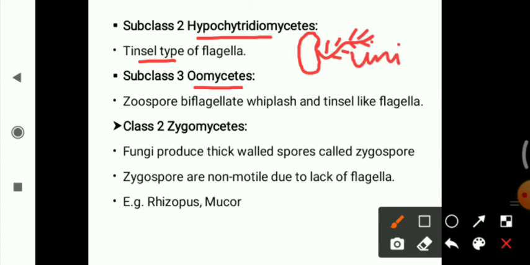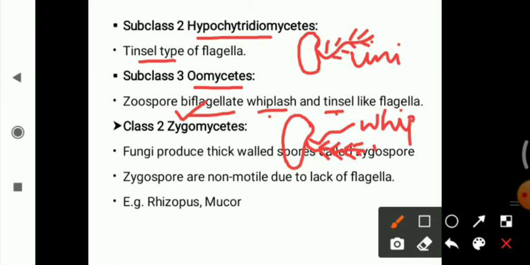And the third class is the Oomycetes. They are biflagellate, they have two flagella, whiplash and tinsel. Suppose this is the whiplash and this is the tinsel.